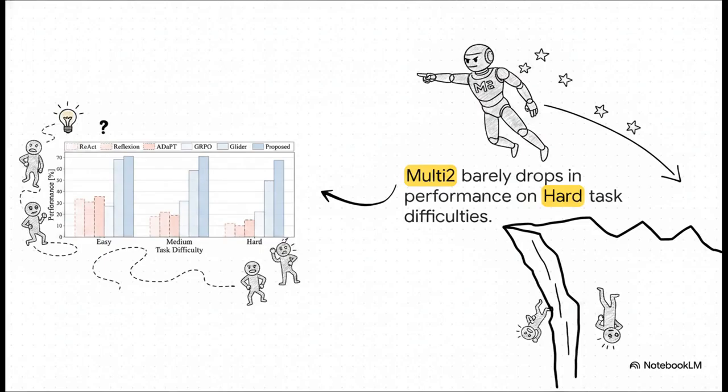Grouped by easy, medium, and hard tasks, you can see the baselines actually put up somewhat of a fight on the easy ones. But as the tasks transition to hard, requiring much longer multi-turn interaction and sustained goal tracking, the baselines plummet. Multi2, on the other hand, barely drops. It leaves the competition behind precisely when the tasks demand true, long-horizon reliability.